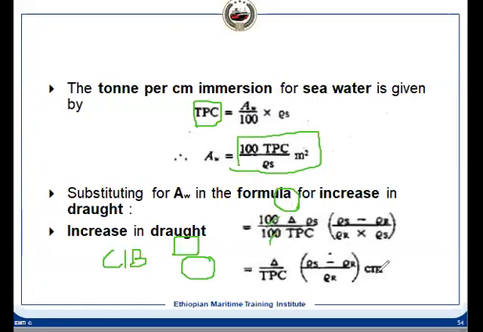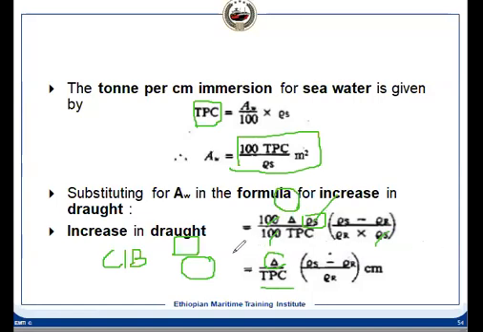We have put this 100 multiplied by TPC divided by rho s, so the 100 will cancel out. It will be delta divided by TPC, multiplied by rho s minus rho r divided by rho r.